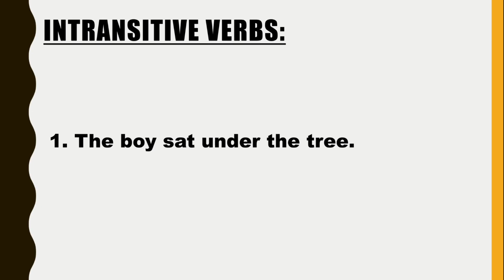Therefore, under the tree is not an object. It's simply a preposition. So don't get confused there. Just remember one thumb rule, which is to find the object in a sentence, we simply need to ask the question, what or whom? So therefore, in this sentence, under the tree is not our object, it's simply a prepositional phrase. So now we know what transitive verbs are.